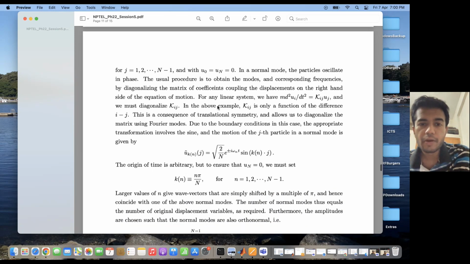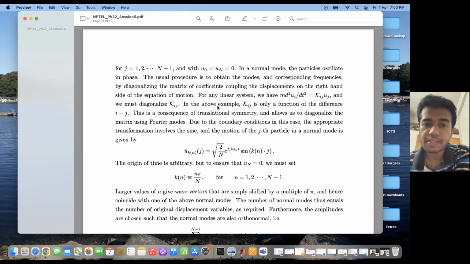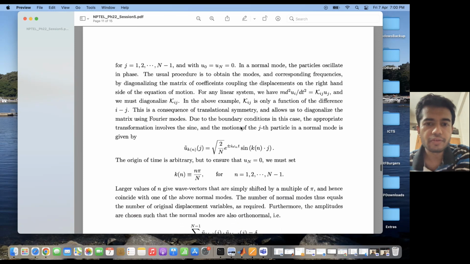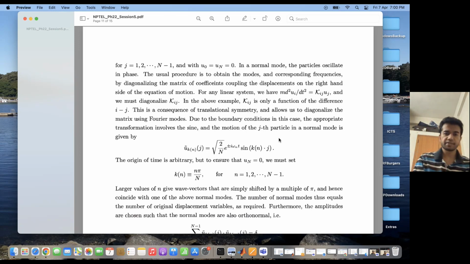Because the system has translational symmetry, I use Fourier modes. Fourier modes are sines and cosines. So I can write the displacement uj in a basis of sines and cosines. That's what I'm saying.